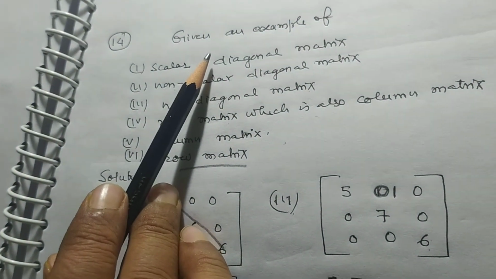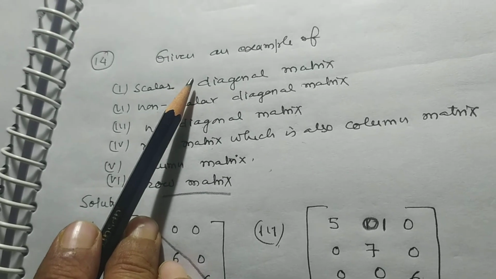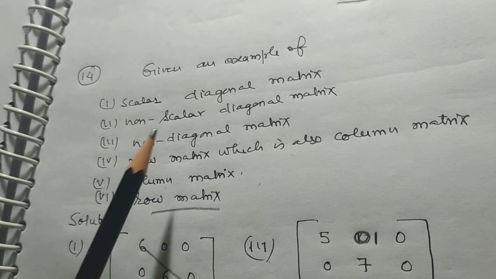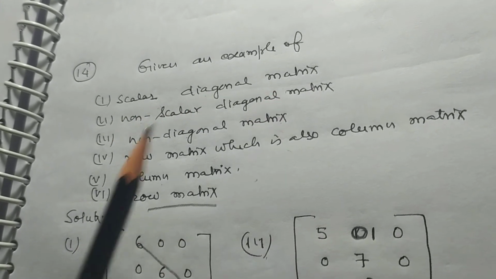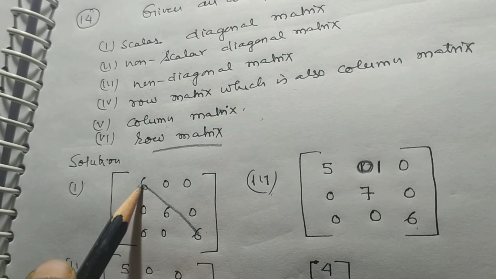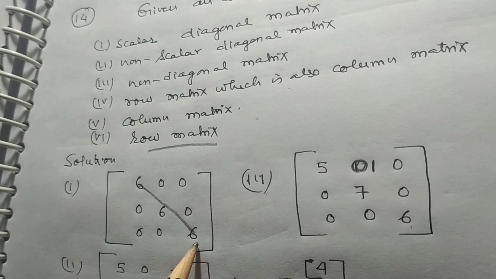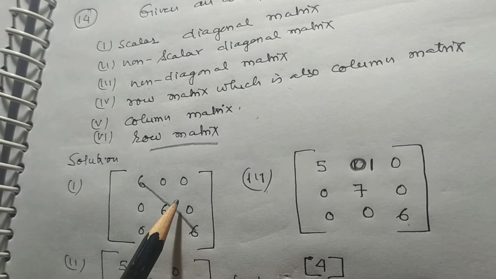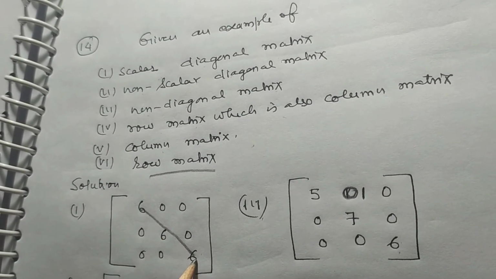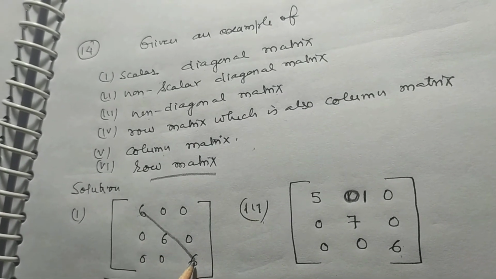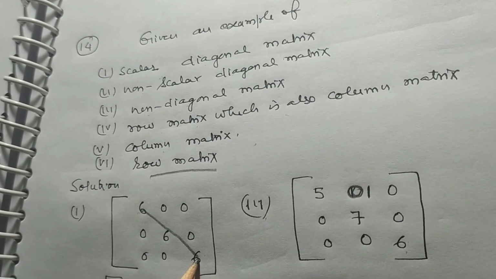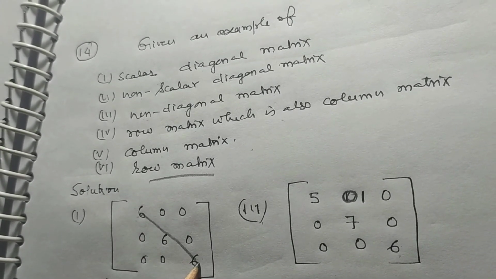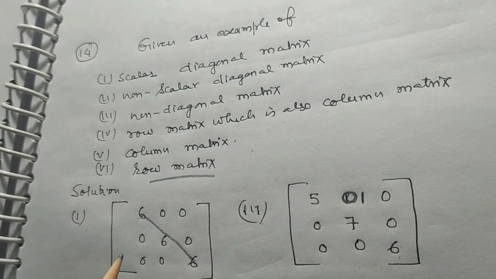Now, my dear students, here we discuss very important examples of some matrices. Scalar diagonal matrix: all the diagonal elements are scalar and the rest are 0, and this is scalar. And if in a scalar diagonal matrix the diagonal elements are 1, 1, then it is a unit matrix.